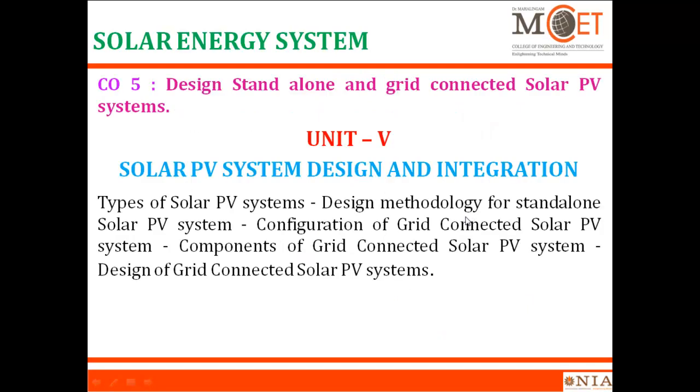The course outcome of unit number 5 is to design standalone and grid connected solar PV system. In this we are going to discuss solar PV system, design methodology for standalone solar PV system, configuration of grid connected solar PV system, components of grid connected solar PV system, design of grid connected solar PV system. These are the things we are going to discuss in unit number 5.